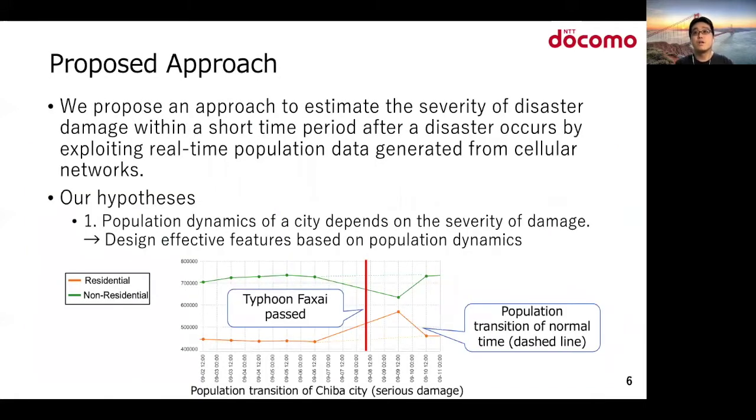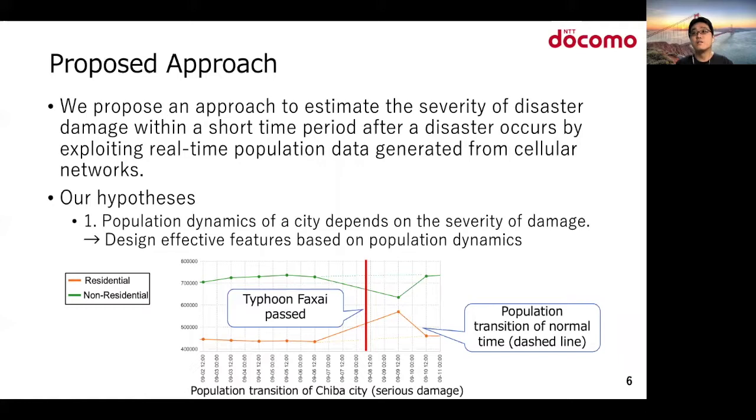We propose an approach to estimate the severity of disaster damage within a short time period after a disaster occurs by exploiting real-time population data generated from cellular networks. There are 2 hypotheses in this study.